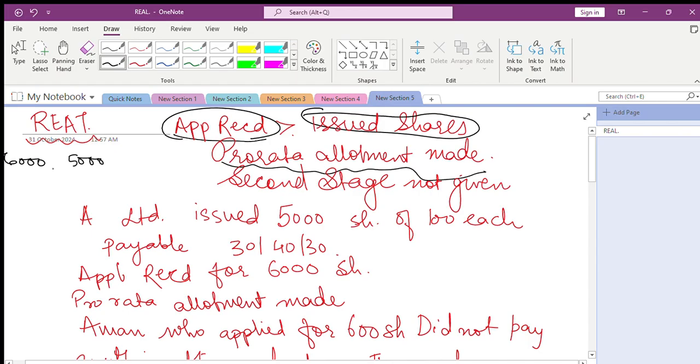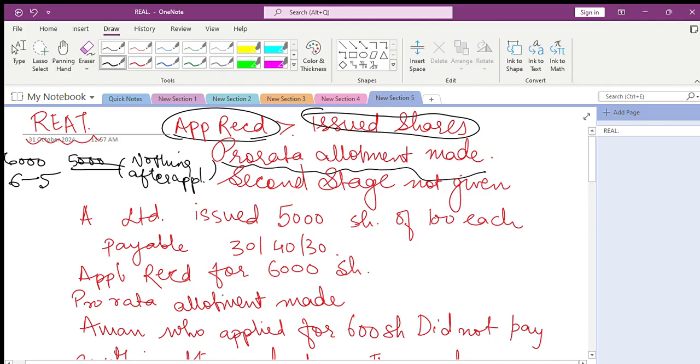When applications are more, we cannot give more than 5,000. So what we decided, those who ask for 6 will get 5 shares. Partial allotment is made. We may refund, we may not refund, but they have got less than what they have asked for. There are 3 stages of payment or many stages of payment possible, but the person has not given anything after application, second stage. So you can also call it as nothing after application.